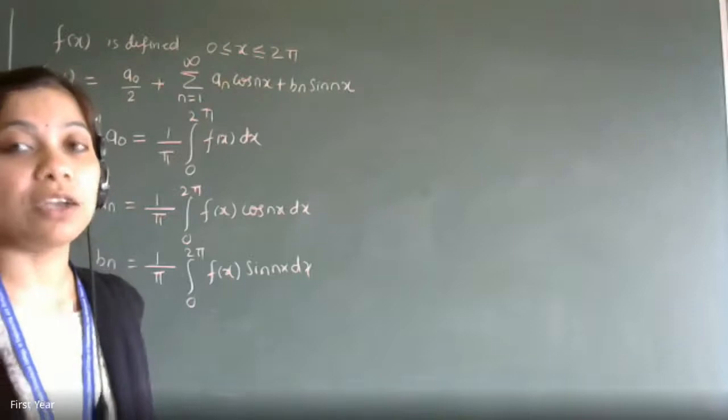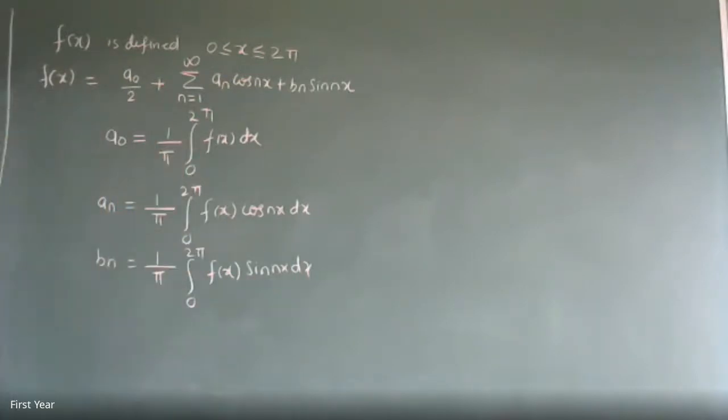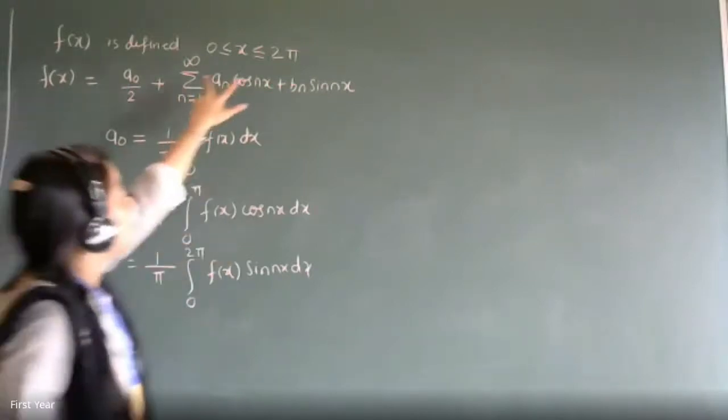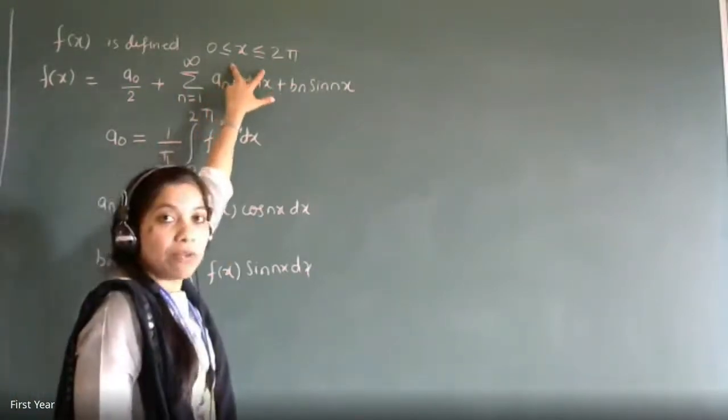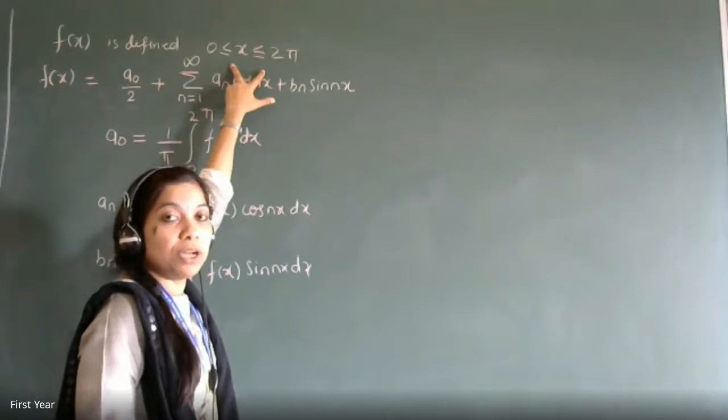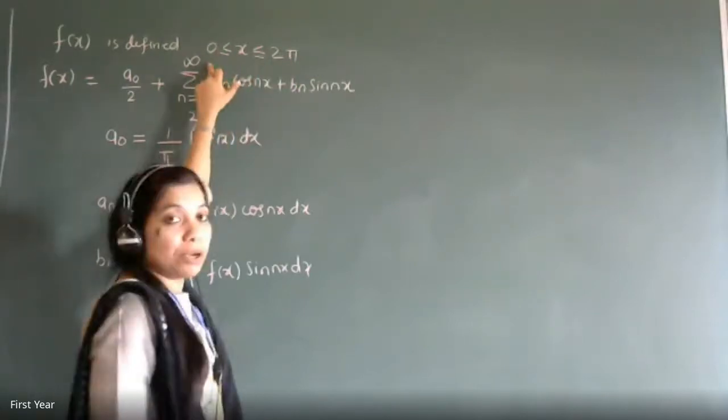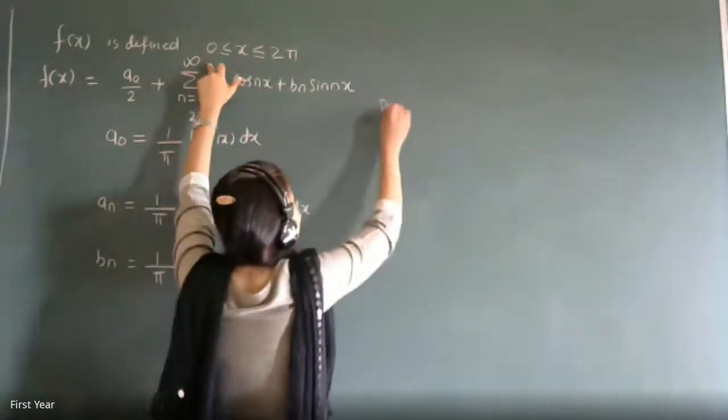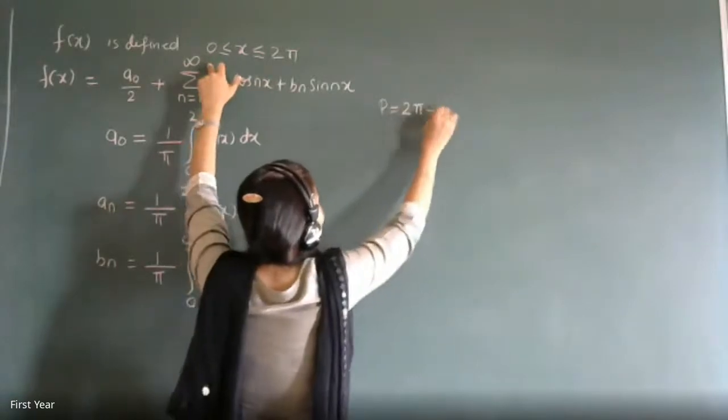Now we'll start. How do we apply it to get the values of the Fourier series? Again, let me revise it. What is the use? Fourier series is the expansion of a function which is periodic, having finite period. What's the meaning of period? Upper limit minus lower limit. Total period is equal to upper limit minus lower limit.